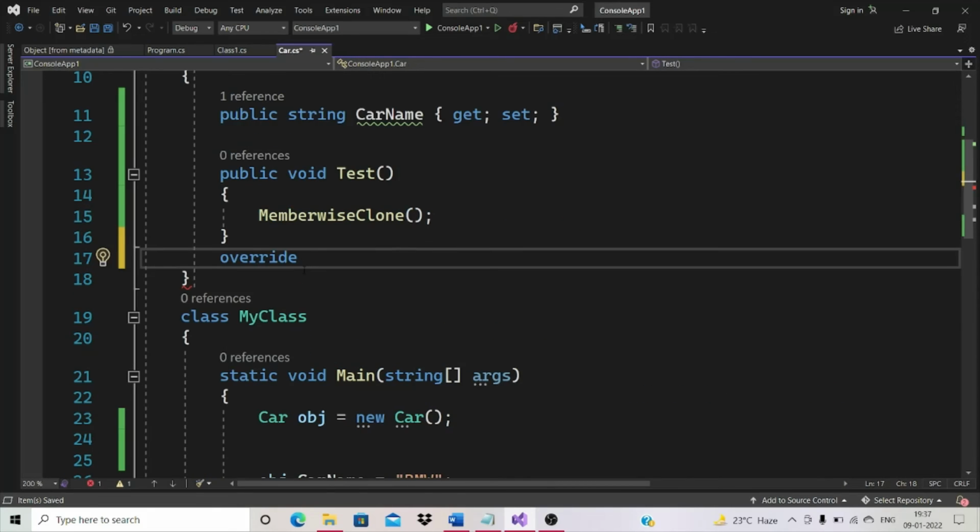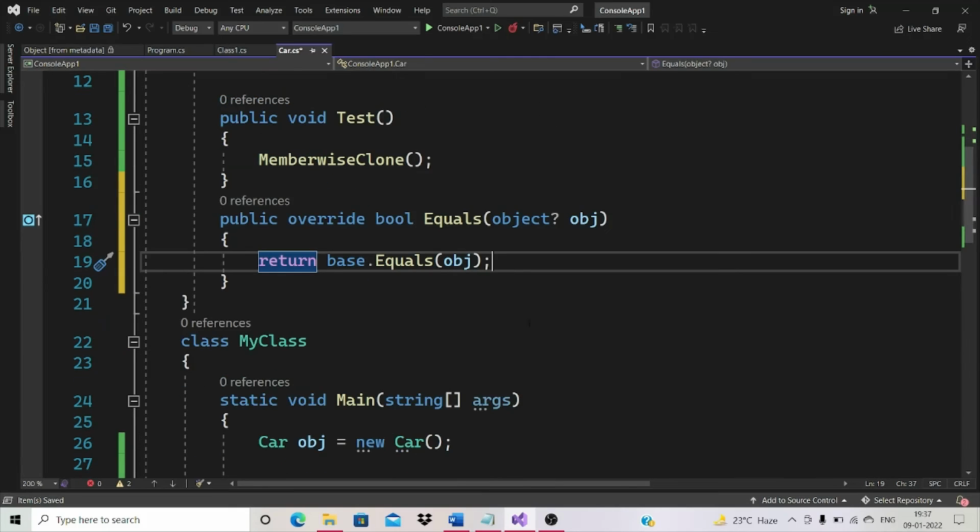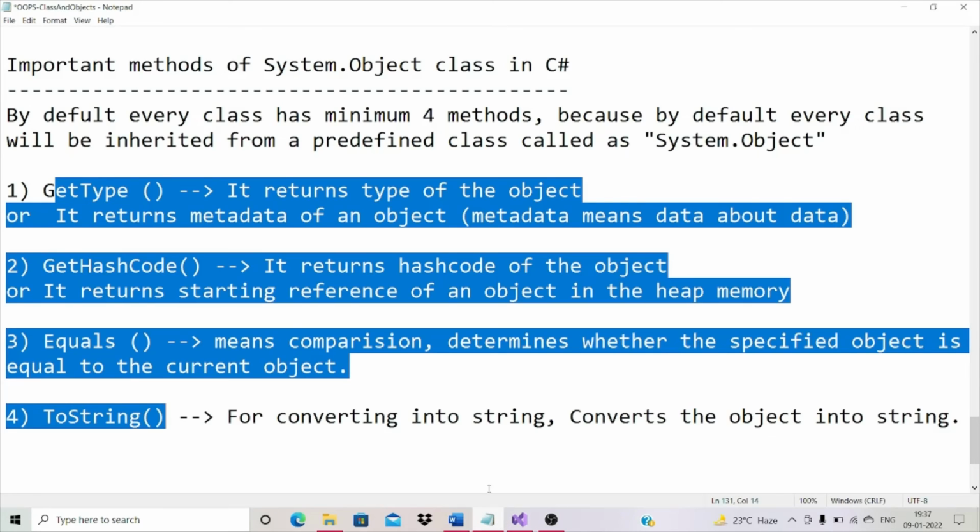Just click here. See, you can override and change the implementation also. So derived classes can override Equals, GetHashCode, and toString methods of the object class. Okay, let's take a note.